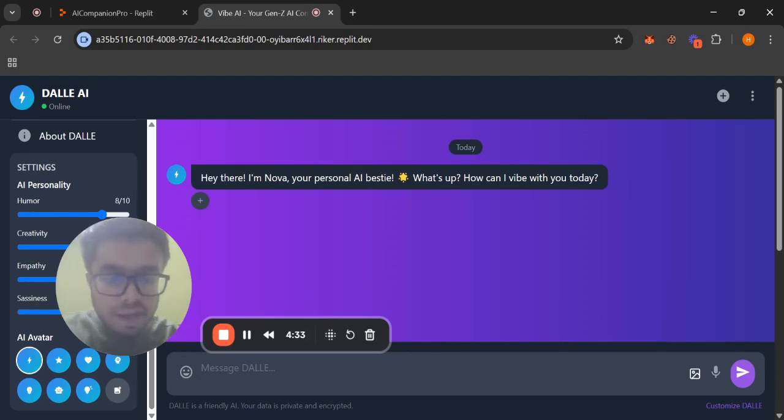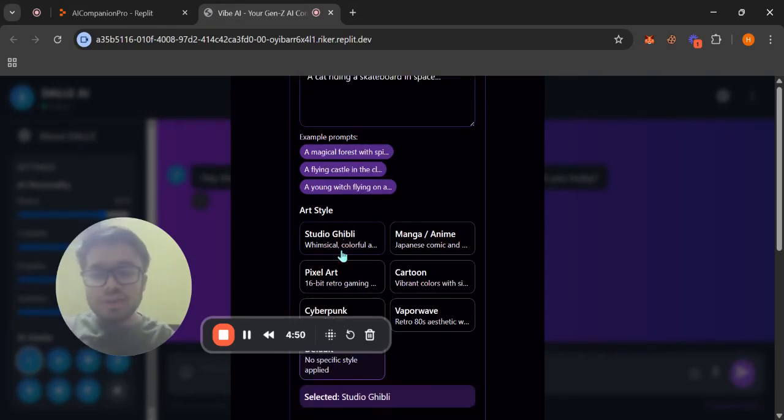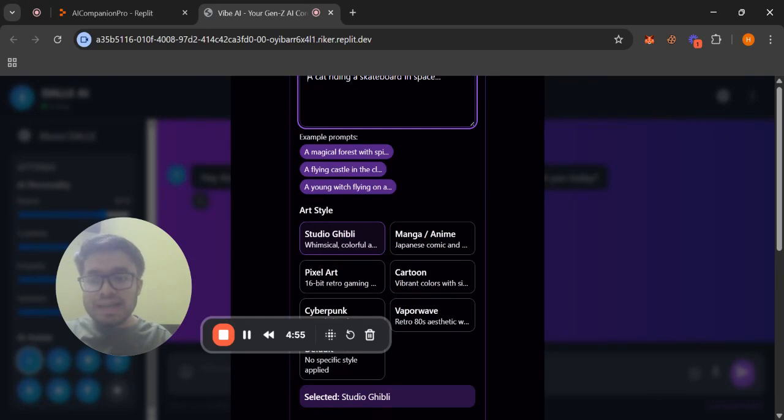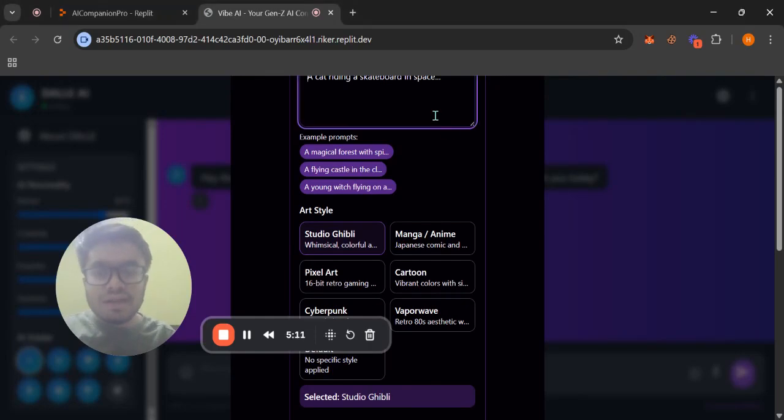So I'll show you a demo of that also. Suppose that I go over here. There are different options by which I can generate the images, like there are sample prompts that I've kept over here. And I know many of you might have been getting an issue with ChatGPT, like currently, I cannot generate the Ghibli art style, which is quite trending right now. So you can use my app to generate the same, because there's no crowd over here. It will generate the same thing, just that you have to give it a prompt, because it can't generate images using an image.